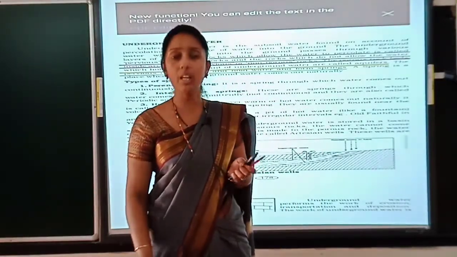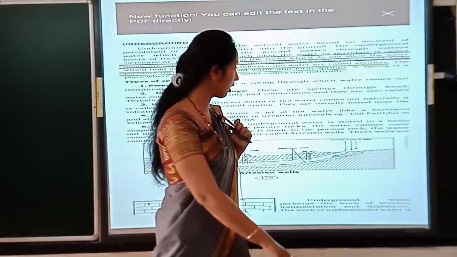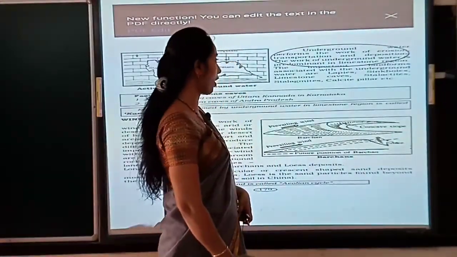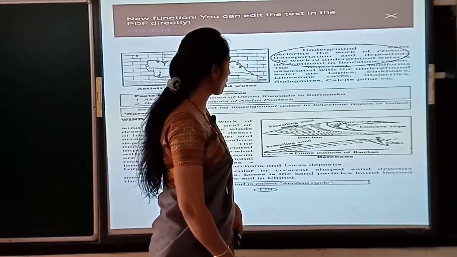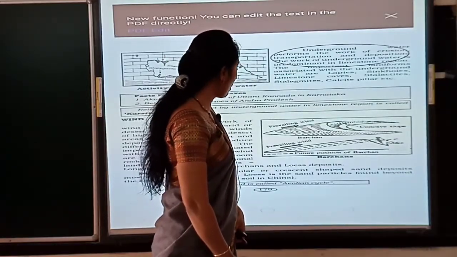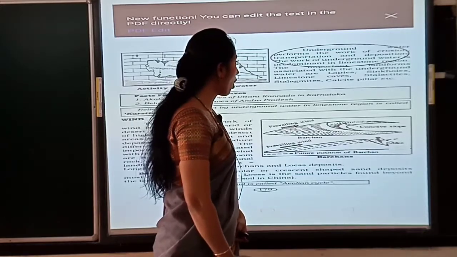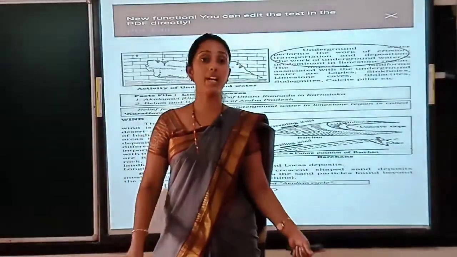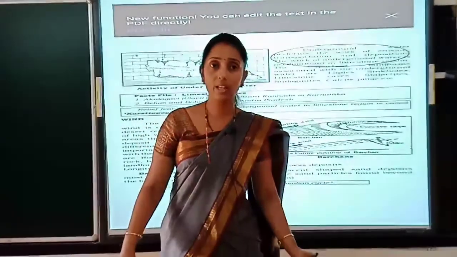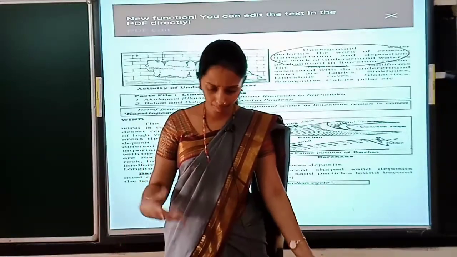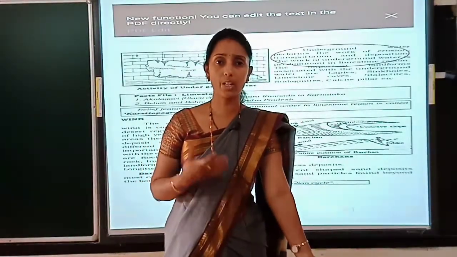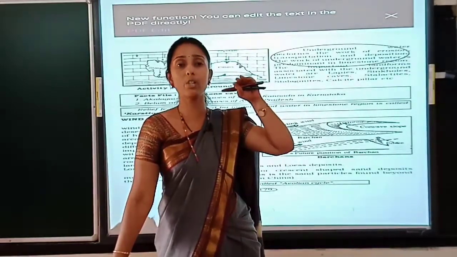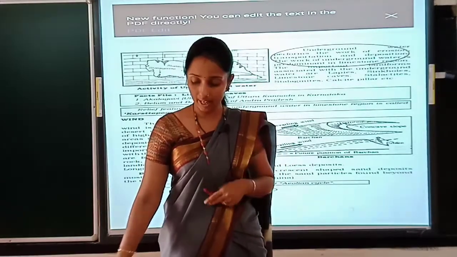Then what is the main work of this underground water? Underground water performs the work of erosion, transportation and deposition of minerals. The underground water is predominant in limestone regions. It means that like other agents of denudation, like a river, even underground water causes erosion of land, or transportation of deposits from the first layer to the second layer of the earth. We can give that as an example.